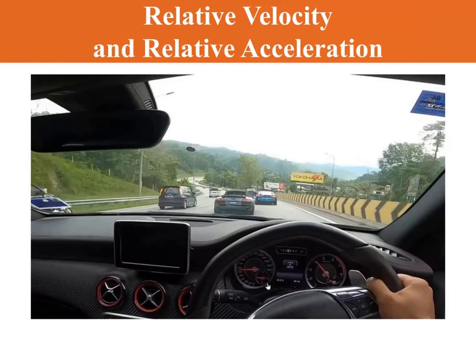It can potentially endanger other drivers in the street, so do not follow this example. The video is just to show you relative velocity as seen by a driver. Let's see this video.